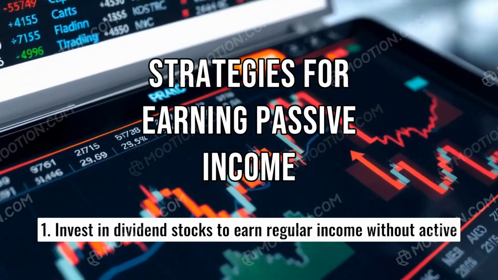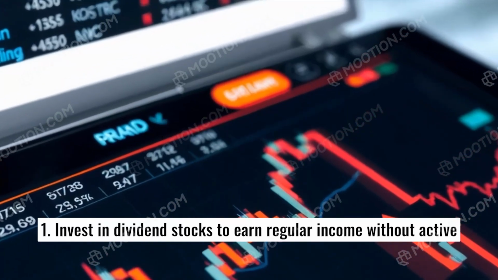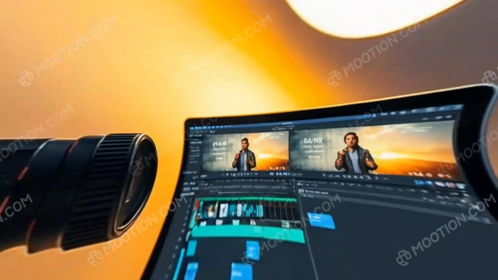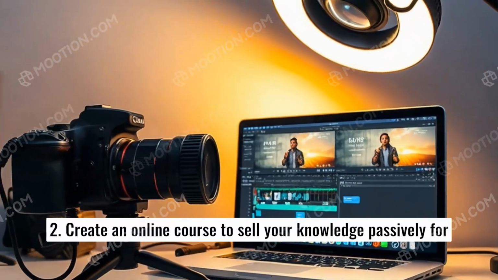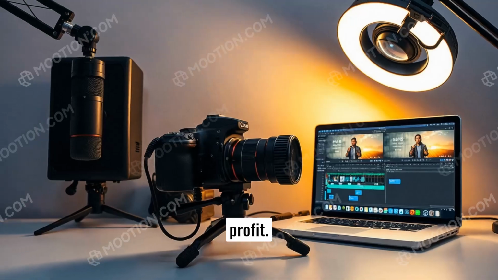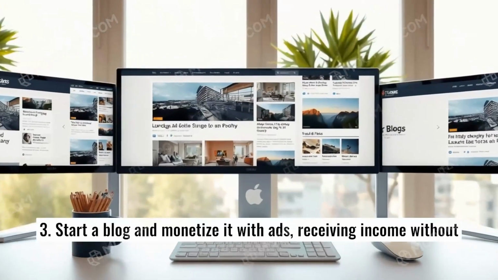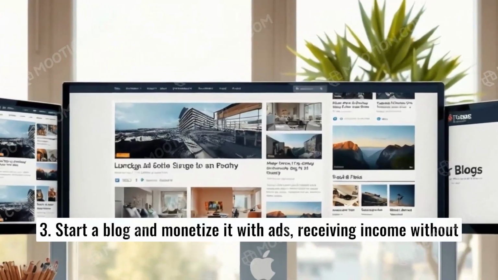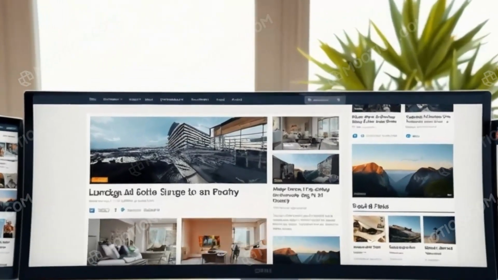1. Invest in dividend stocks to earn regular income without active involvement. 2. Create an online course to sell your knowledge passively for profit. 3. Start a blog and monetize it with ads, receiving income without daily effort.